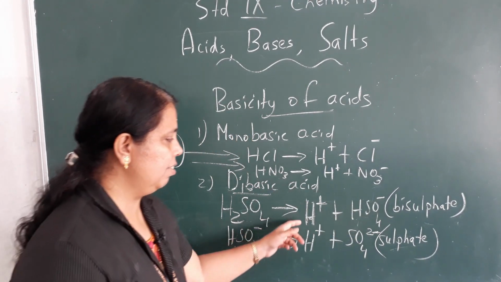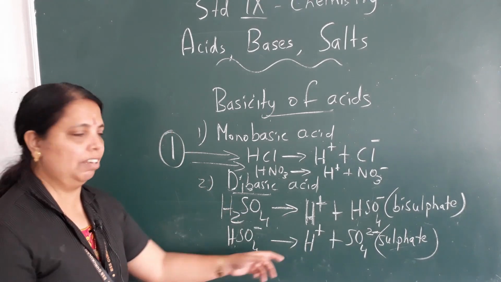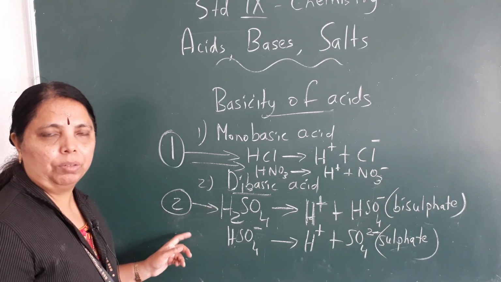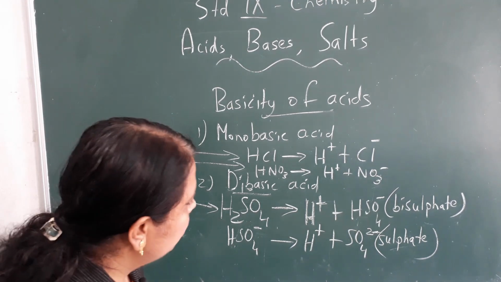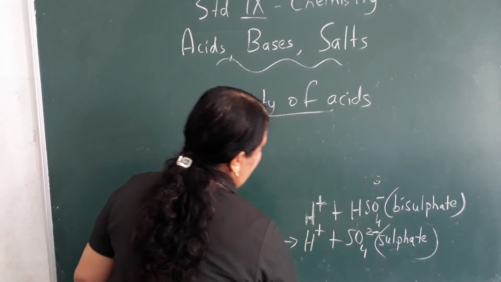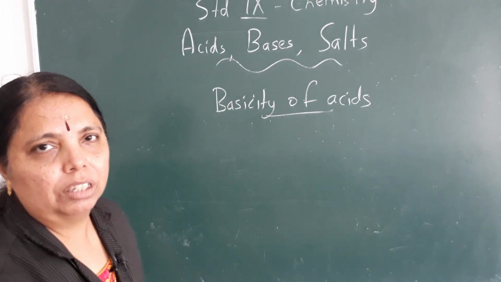So now in this case, how many hydrogen ions are given out? Two hydrogen ions are given out, so the basicity is 2 in this case. Clear? Okay. Now in the case of tribasic acid, how many hydrogen ions will be given out?